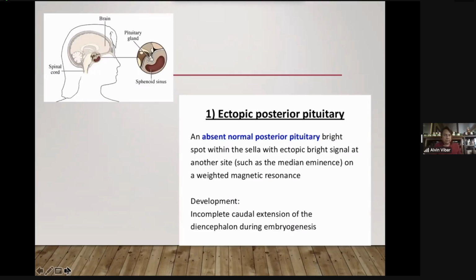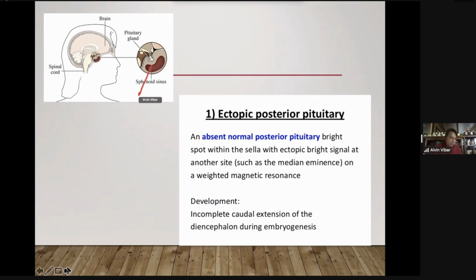Okay, what are some clinical entities to remember? Ectopic posterior pituitary gland. Usually the pituitary gland is lodged in the sella turcica. Sella turcica in anatomy is a depression seen at the sphenoid bone. Okay, so this is the sphenoid.